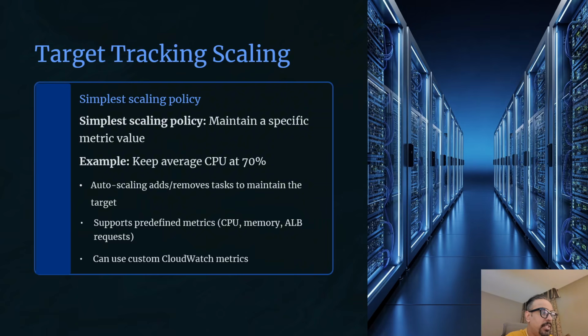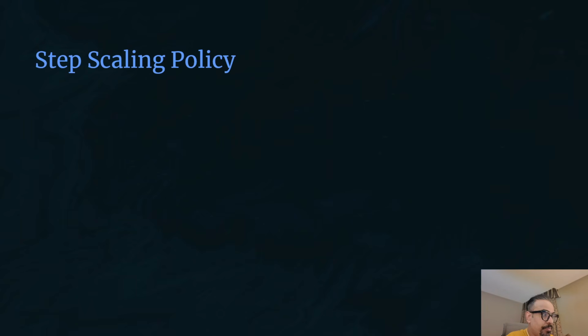It's not a one-time adjustment. It monitors the metric every minute and makes adjustments as needed. This creates a self-regulating system that responds to the changing workload automatically. Target tracking supports predefined metrics out of the box. For ECS, these include average CPU utilization, average memory utilization, and application load balancer request count per target. You can select the metric and specify your target. No complex configuration is needed over here.